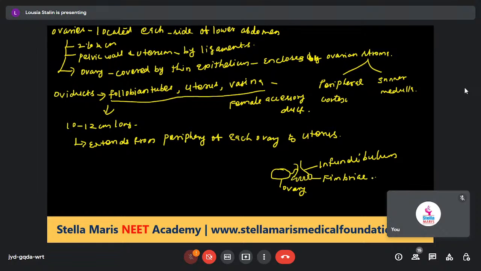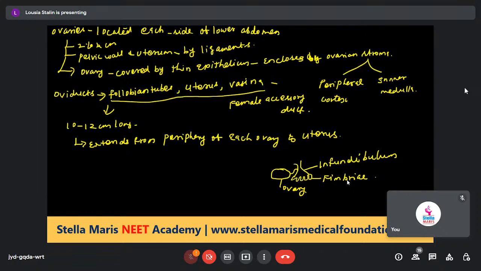The part closer to the ovary has a funnel shaped structure called the infundibulum. The edge of the infundibulum has finger-like projections called the fimbriae.